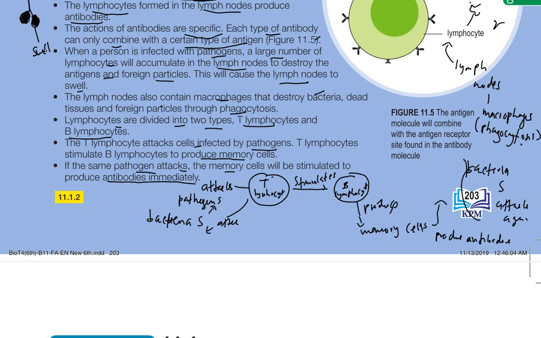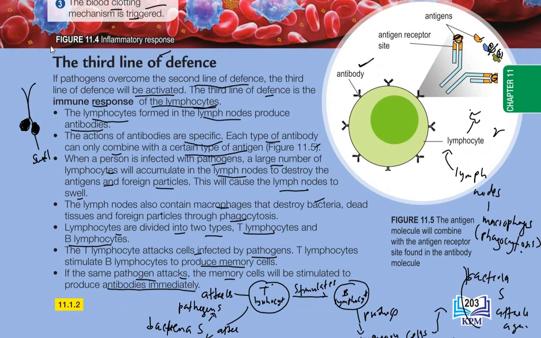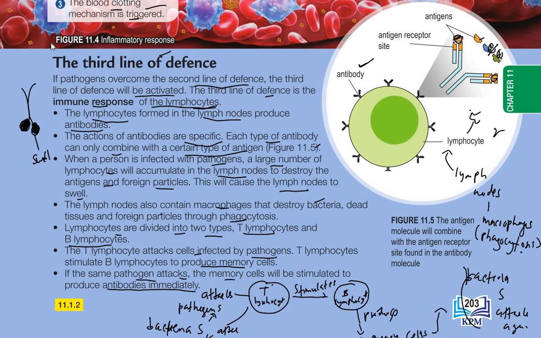Okay, so that's for the third line of defense. In the third line of defense, you must remember it is specific. It involves the lymphocyte and the antibody, in the lymph nodes. Lymph nodes have the lymphocyte and also the macrophage. Lymphocyte will attack the antigens by using the antibody, so the antibody is specific to certain antigens, and the macrophage will attack the bacteria and so on by phagocytosis. So lymphocytes have two cells, T lymphocytes and B lymphocytes.